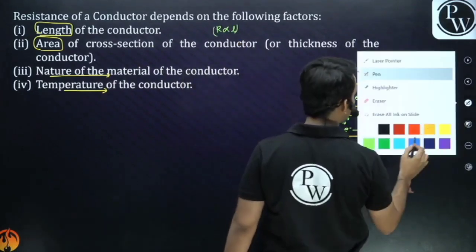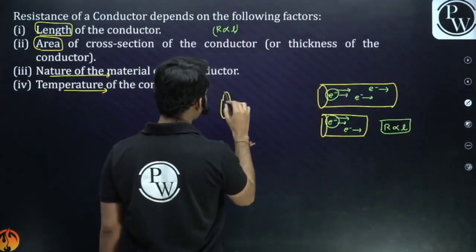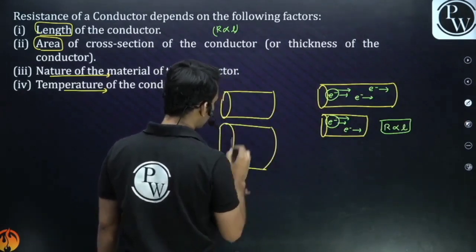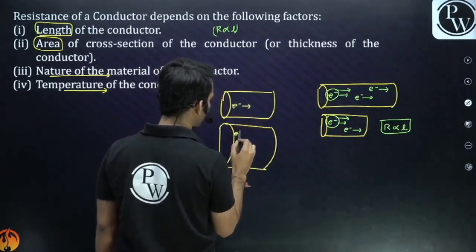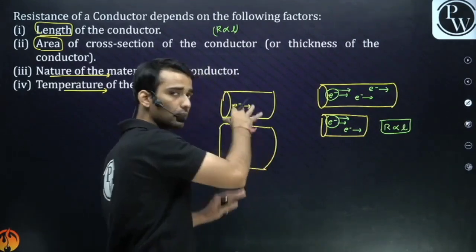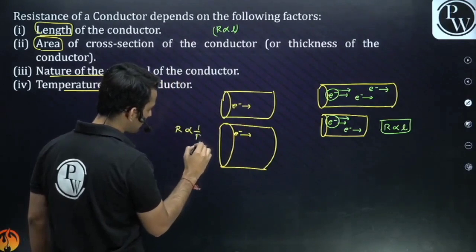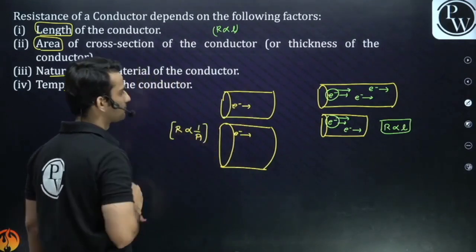What about the area, guys? If I take two conductors, so what do you think? In which case is it easier for the electron to cross? Obviously in this case it has more space. So more area means lesser resistance. So it is inversely proportional to the area, right?